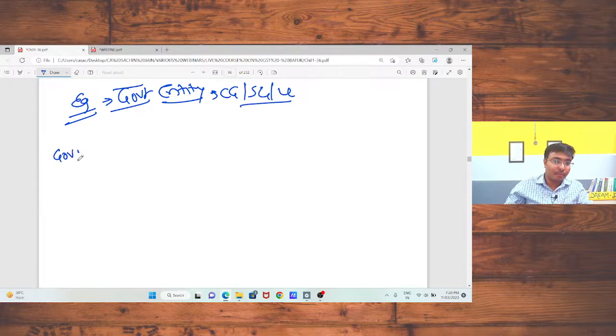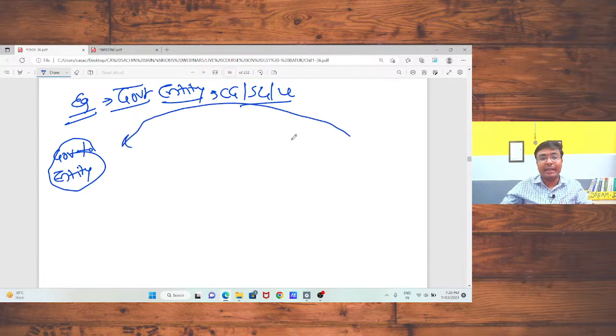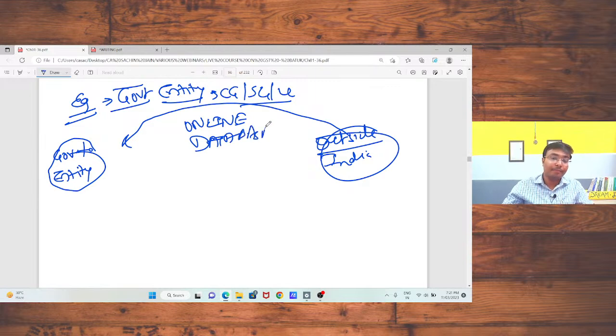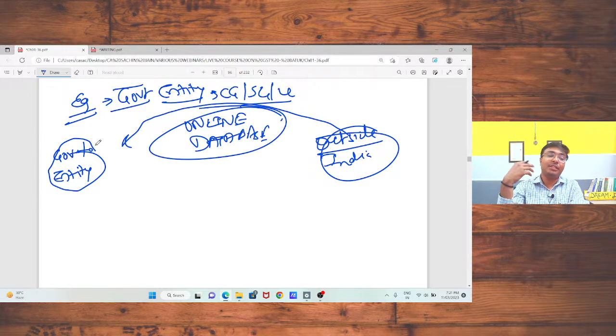If a government entity has taken any services from outside India, that is, the services specified here, which are online database access and retrieval services. Okay, if they are getting those types of services from outside India, or the services are being received by a government entity, in that case there must be an intermediary.